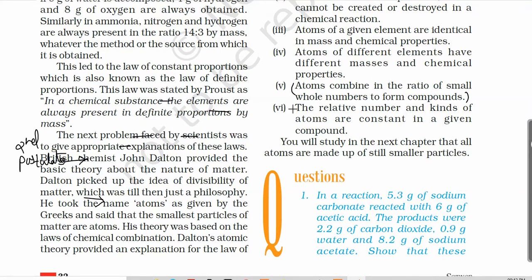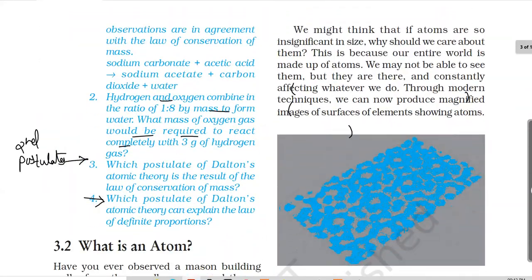And the relative numbers and kinds of atoms are constant in a given compound. So the fifth and the sixth postulates, or we can say the sixth postulate alone, is based on the law of definite proportion.